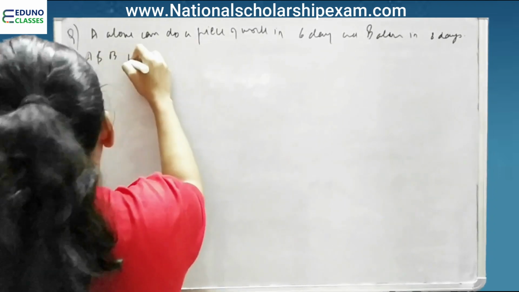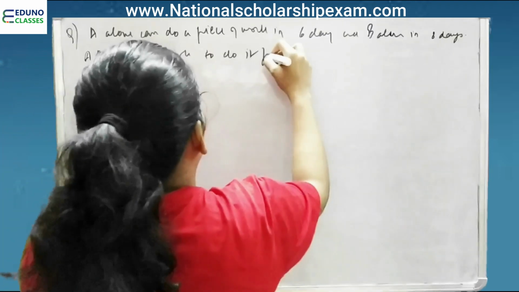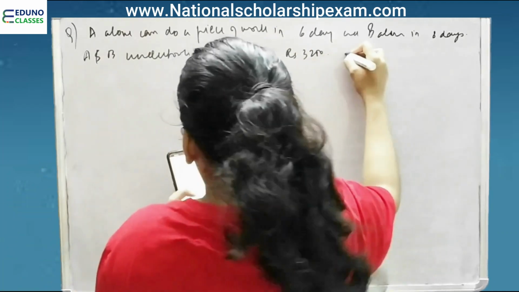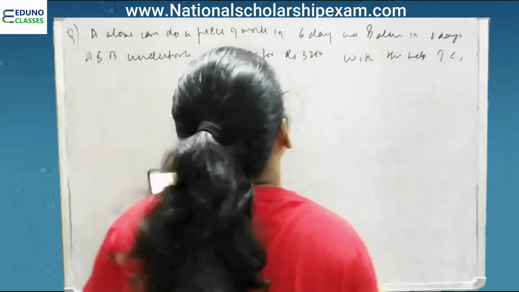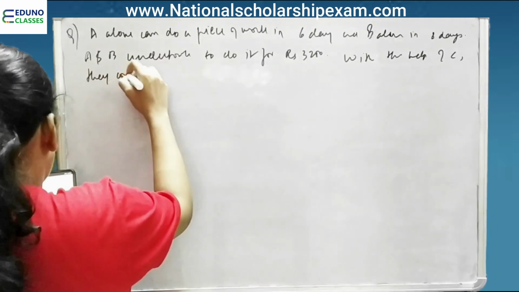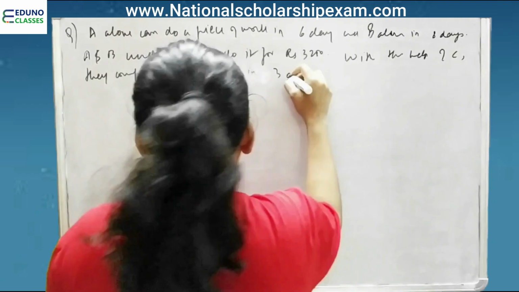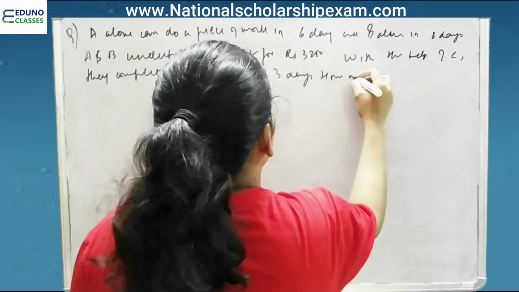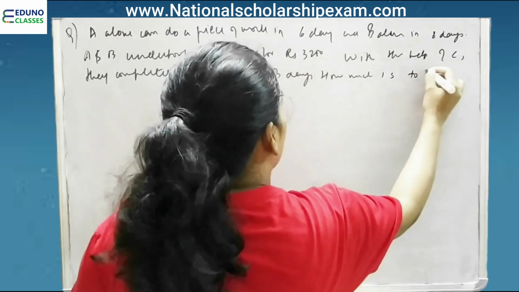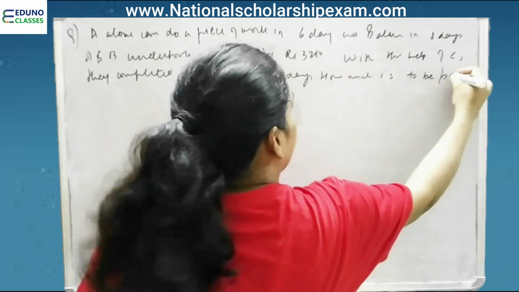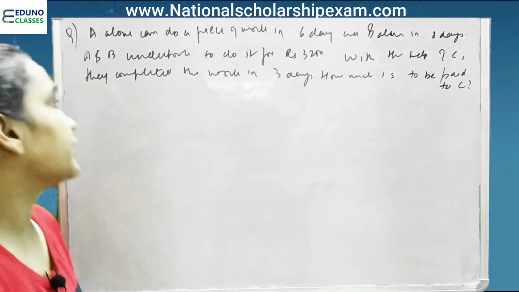A and B undertook to do it for rupees 3200 with the help of C. They completed the work in 3 days. How much is to be paid to C? Right? This is the question.